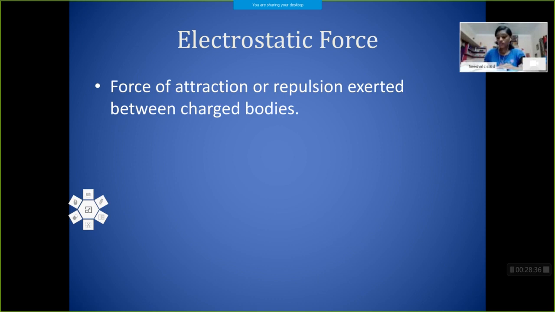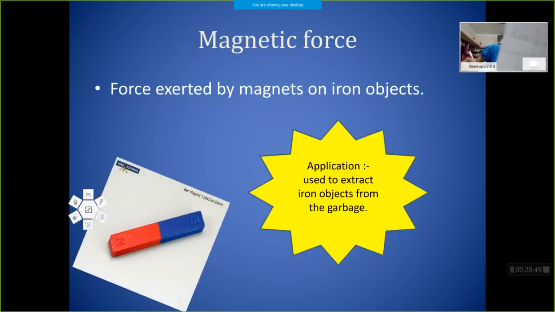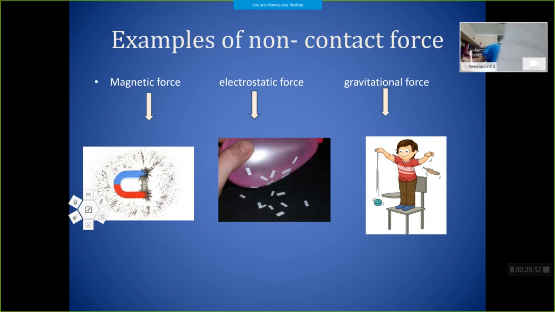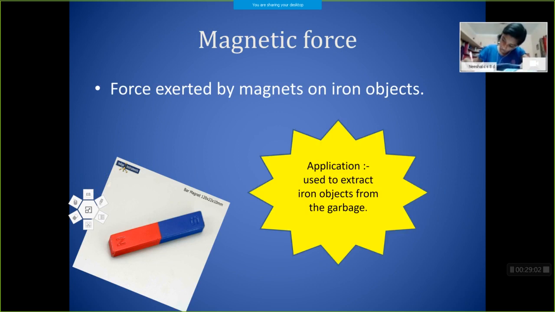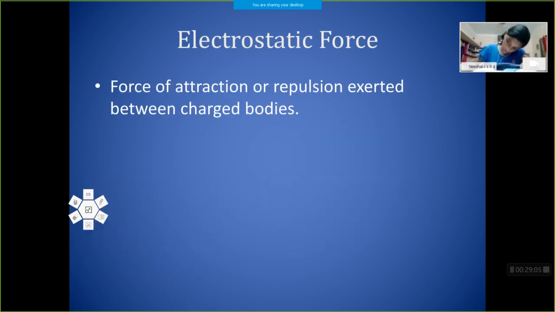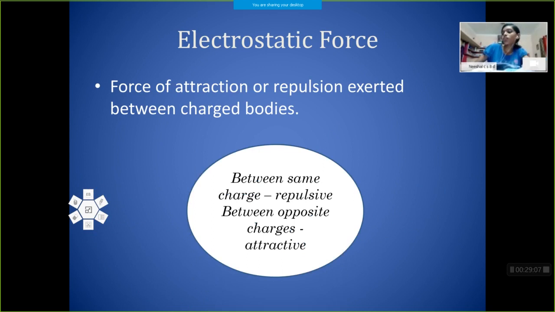So while combing, the hair acquires some kind of charges, and it can attract other charged or uncharged bodies. This kind of force is called the electrostatic force. Here you can see that a balloon is rubbed and this charged balloon can attract small pieces of paper. So any charged body can attract or repel another body, and that is called the electrostatic force. Then remember, the electrostatic force can be attractive as well as repulsive.